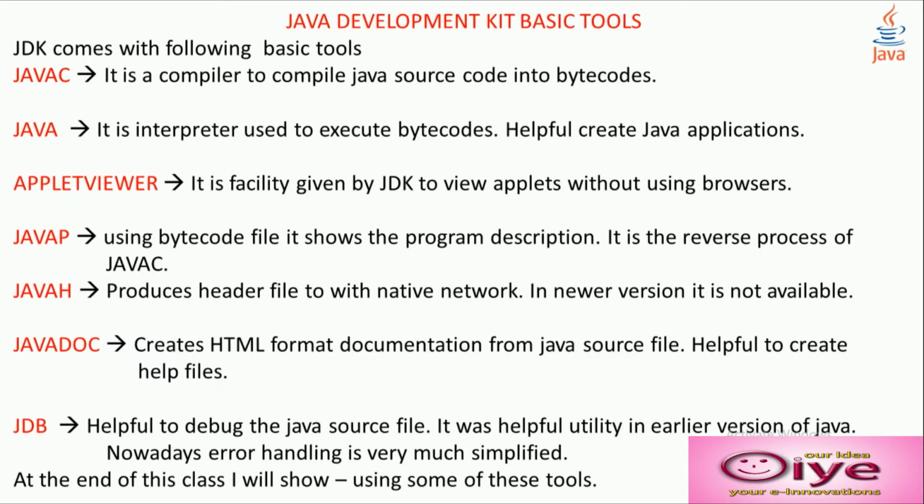Java Development Kit basic tools. What all things will come with JDK? The first is javac. It is a compiler to compile Java source code into bytecode. Java is an interpreter to execute bytecodes, helpful to run Java applications.